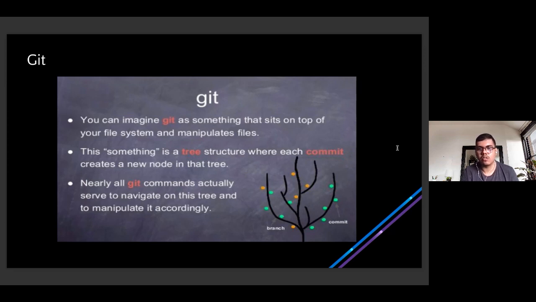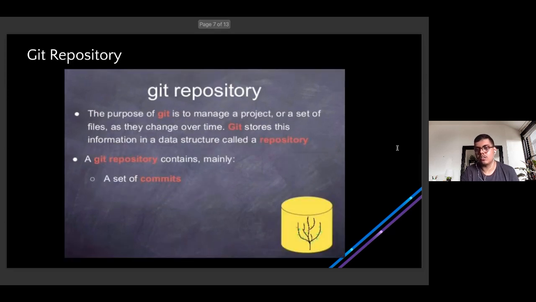You might have taken a screenshot of this. As I was saying, you can think of it as a complete tree, and as time progresses, with each commit, new nodes keep getting created on the tree itself. This entire tree is what makes up a repository. So a repository is basically nothing but a set of commits for a certain project. This is what a Git repository is all about.